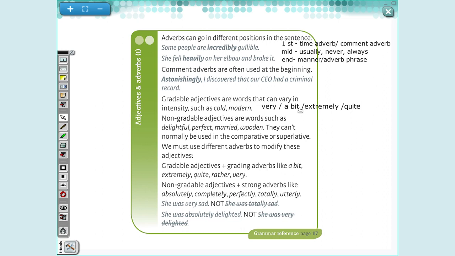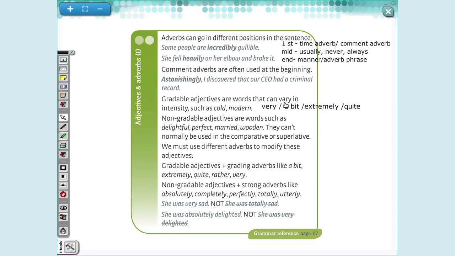Então, esses são alguns adjetivos que nós chamamos de extreme adjectives. Extreme adjectives, is it possible to change the meaning adding very, for example, very perfect? It's not possible.